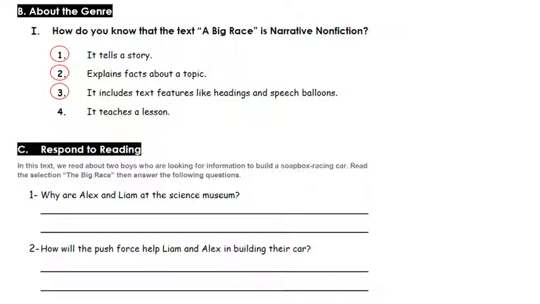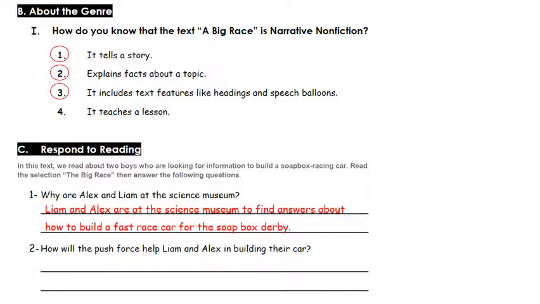Now part C. In this text we read about two boys who are looking for information to build a soapbox racing car. Read the selection, The Big Race, then answer the following questions. Number 1, why are Alex and Liam at the Science Museum? Liam and Alex are at the Science Museum to find answers about how to build a fast race car for the soapbox derby.